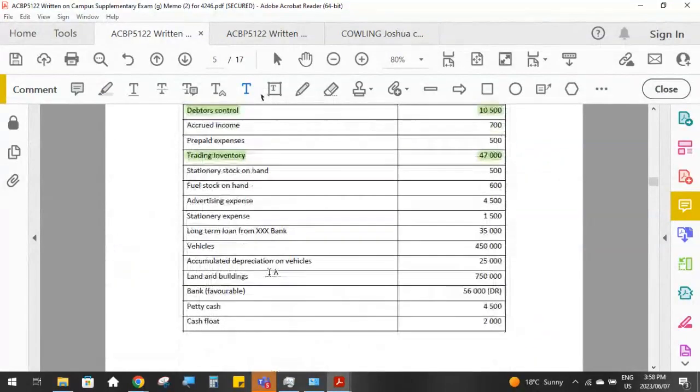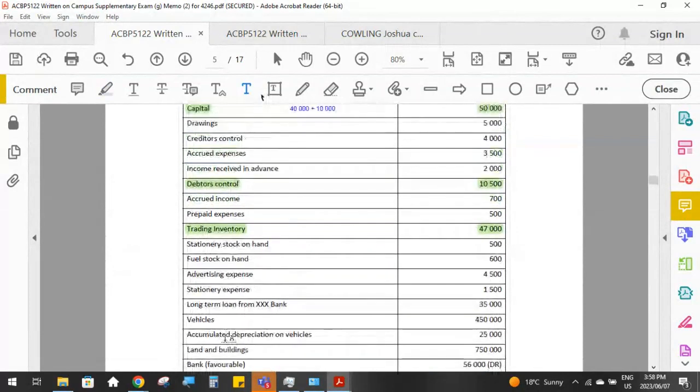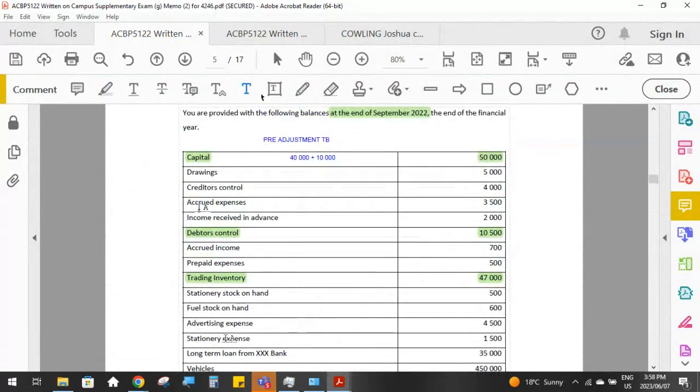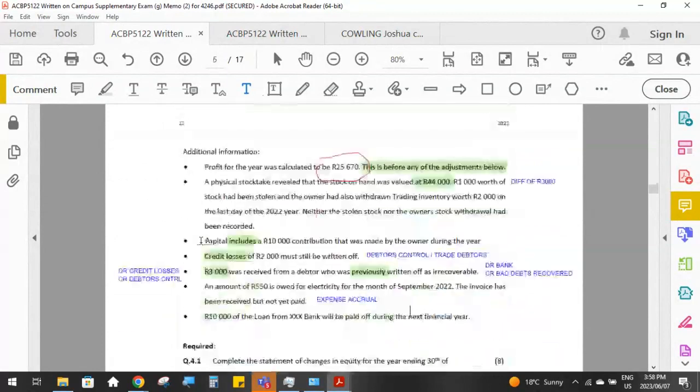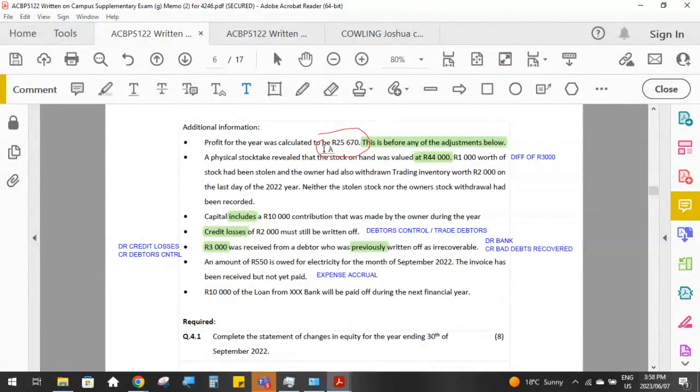So we're not showing the expense accounts here. These are all just the balance sheet accounts. Okay, so that will basically affect this profit figure over here. We have to reduce the profit by that amount of 550 because we have to reflect another expense for that electricity. And then 10,000 Rand of the loan from XXX Bank will be paid off during the next financial year.